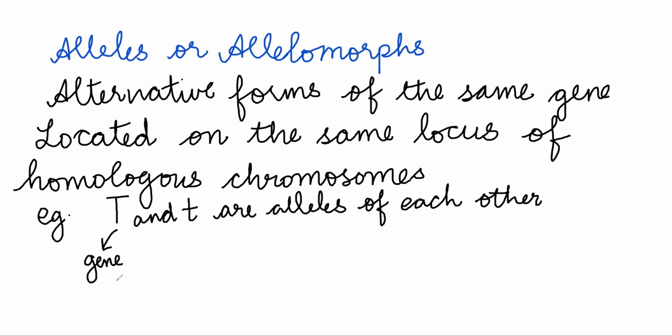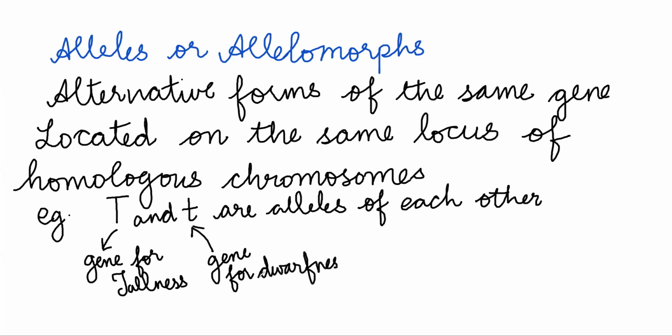Gene for tallness and gene for dwarfness are actually the same gene which was mutated, the concept of which I gave you last class. Alleles or allelomorphs are alternative forms of the same gene located on the same locus of homologous chromosomes.